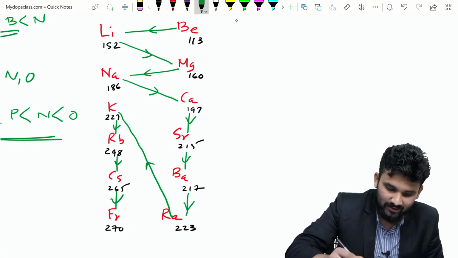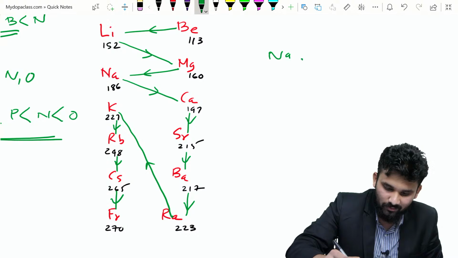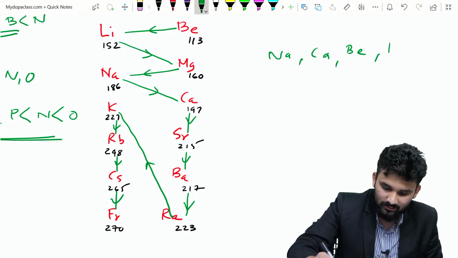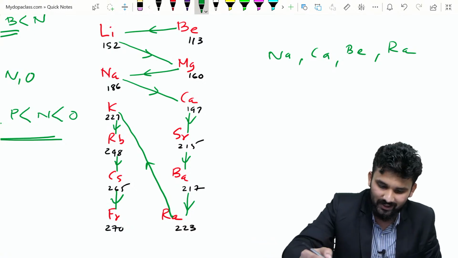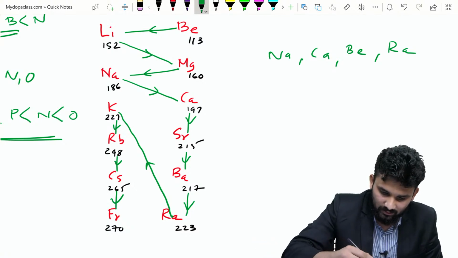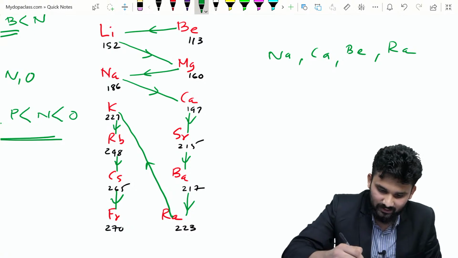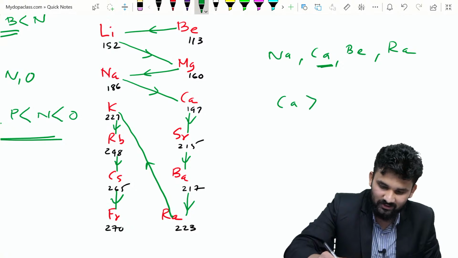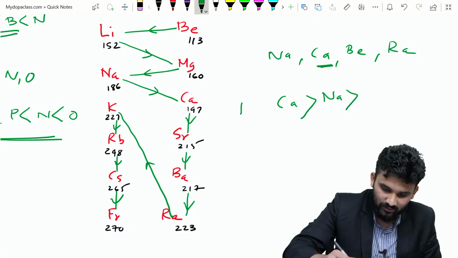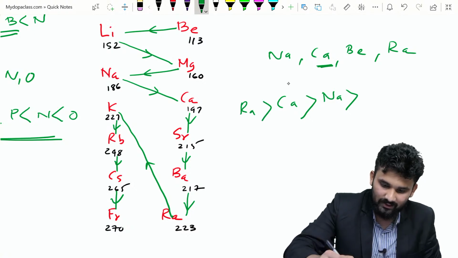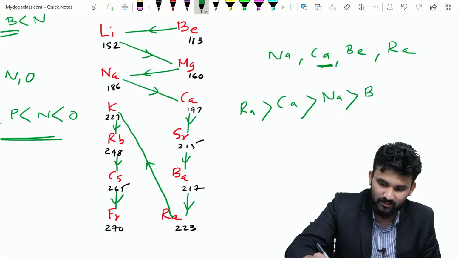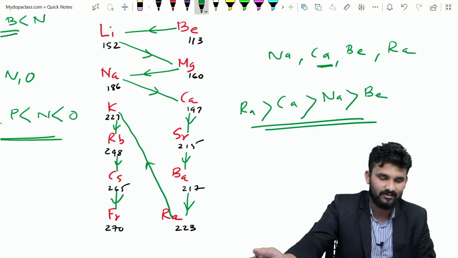So a question is coming like this: sodium, calcium, beryllium and atomic radius. You can put it directly, that is, whichever is coming first, calcium is coming first. So calcium has maximum radius. After calcium the sodium is coming. First of all radium, then calcium, then sodium, then beryllium. This is the order of atomic radius.